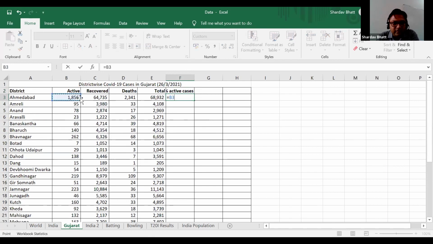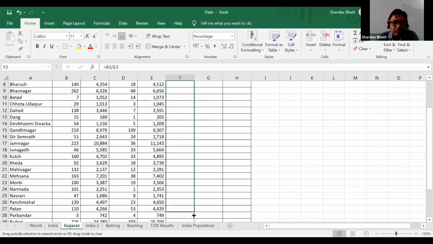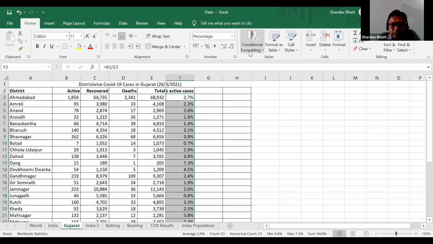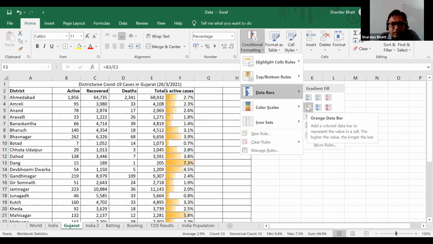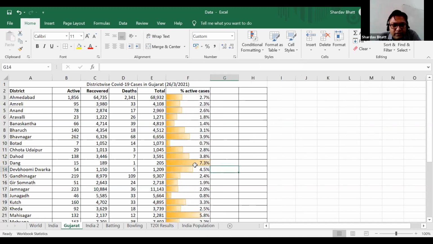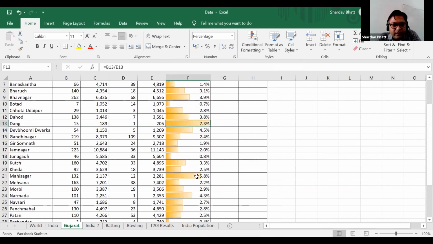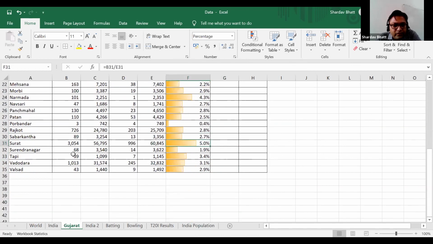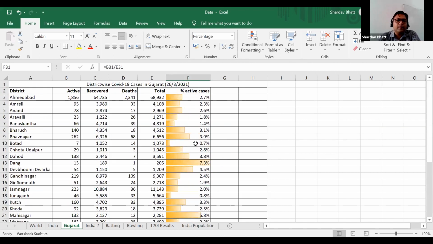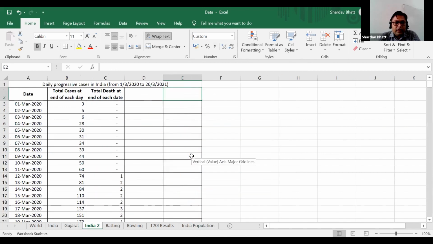So that is equal to active divided by total number of cases, and then convert into percentage. And from this data, we can analyze using conditional formatting that percentage of active cases is very high in some districts like Dang and Mahisagar and so on. Okay, in Surat also 5% active cases are there. Okay, so these are trending at this moment. And now we will see the forecasting. Not forecasting, but this is a very important data.